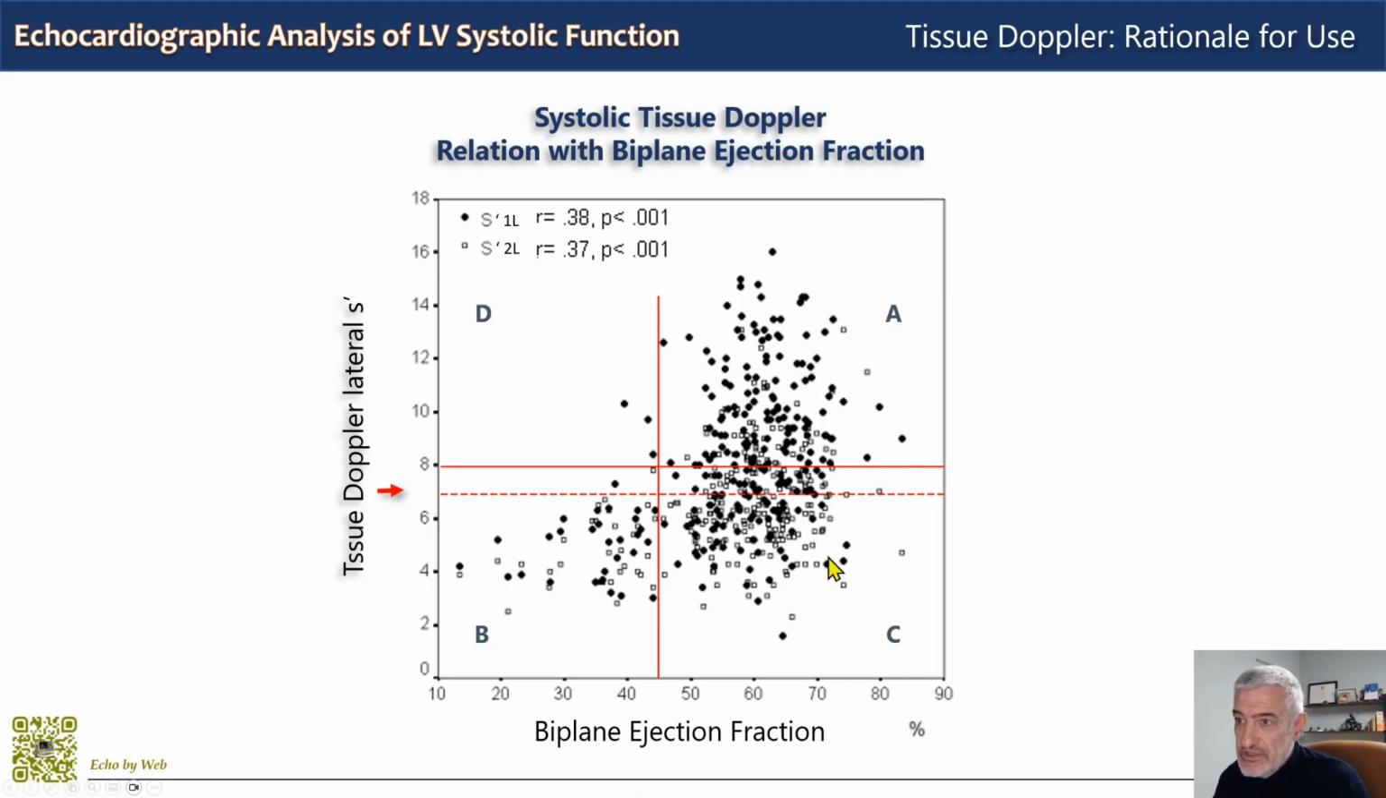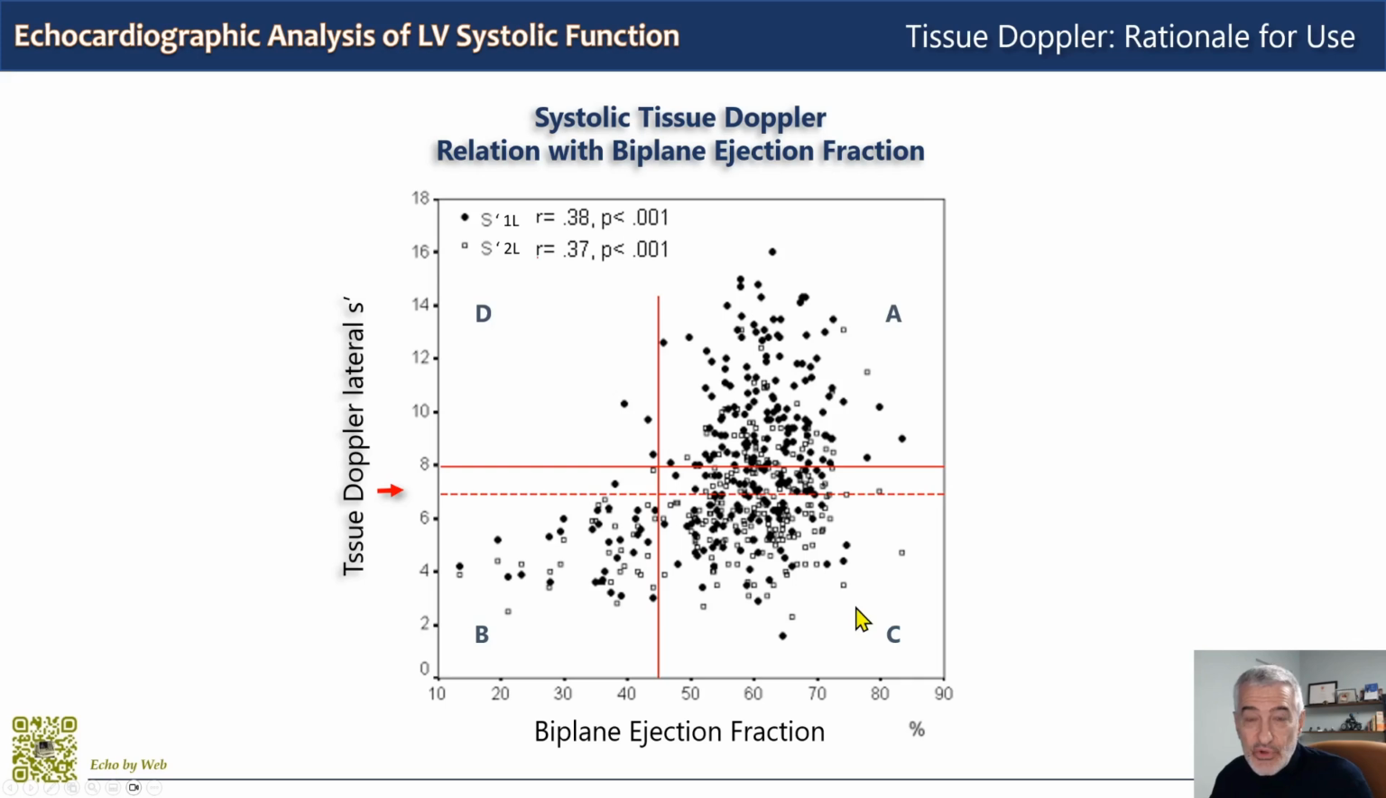But the most interesting quadrant is C, because here we have the patients who have a normal ejection fraction, so a normal global systolic function, and a reduced longitudinal tissue Doppler function. These are the patients where we detect an abnormal myocardial function although our standard clinical ejection fraction is still normal: hypertrophy or chemotherapy, valvular heart disease, initial cardiomyopathies. These are all patients with an initial reduction of systolic function.